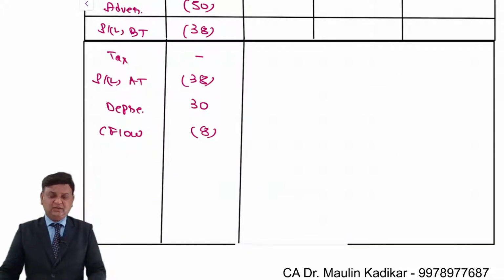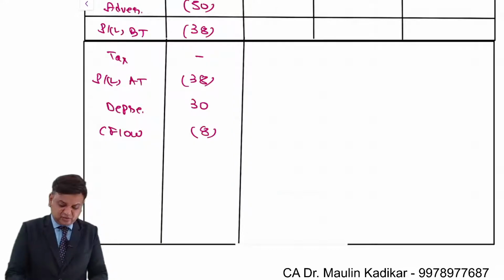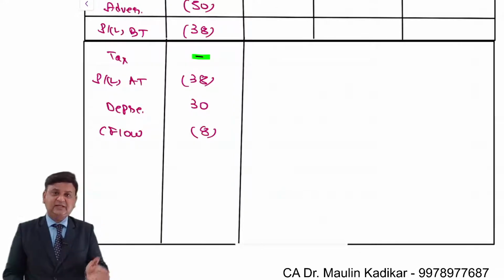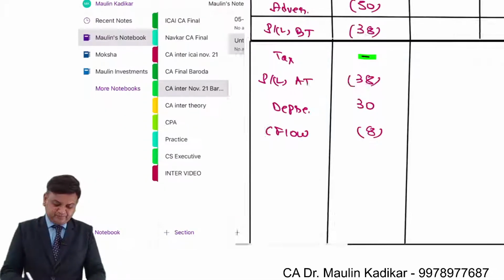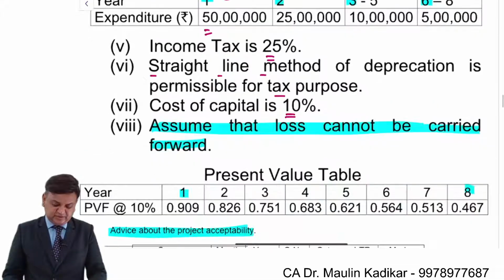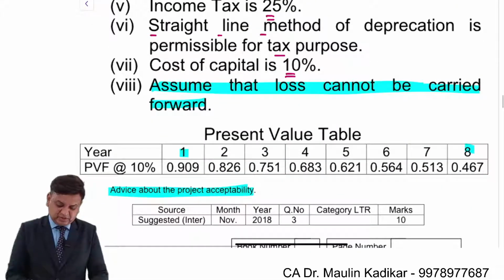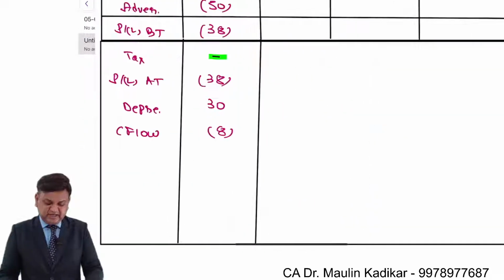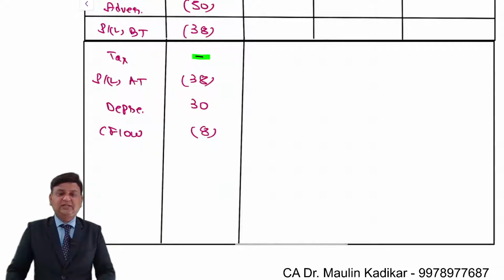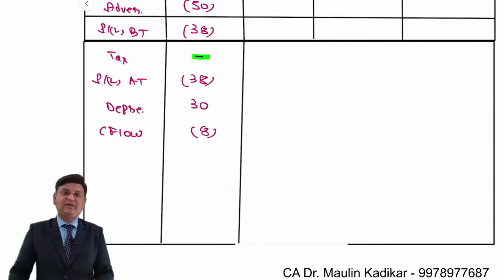And friends, over here, just a clarification. That's the tax effect is ignored over here. Neither the loss will be carried forwarded because the question is providing the information that assume the loss cannot be carried forwarded. And as per ICAI suggested answer, they have ignored the tax effect in the first year also because there is a loss. And accordingly, we are making the calculation of answer.